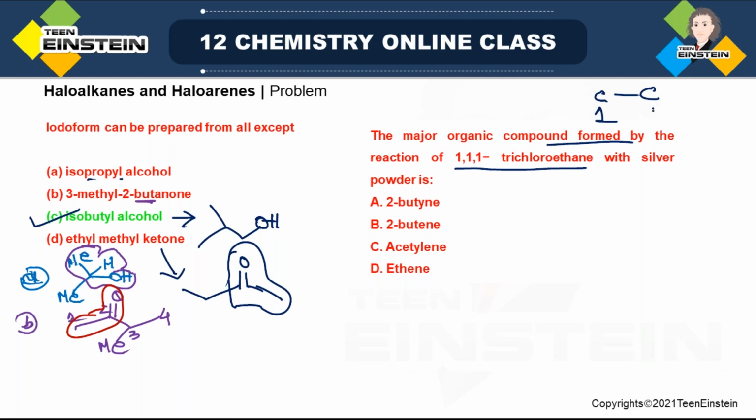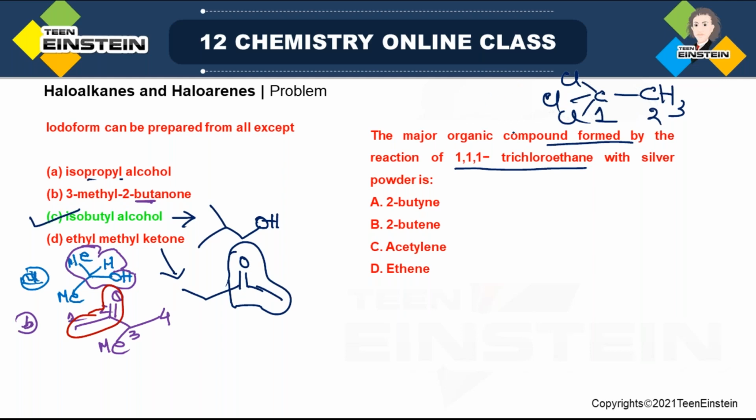So if this is 1, another carbon is 2. On the first carbon there will be 3 chlorines. That is why it is trichloro. And to satisfy the valency, simply put hydrogen. In this way, you can draw the structure of 1,1,1-trichloroethane. You are treating it with silver powder, right?